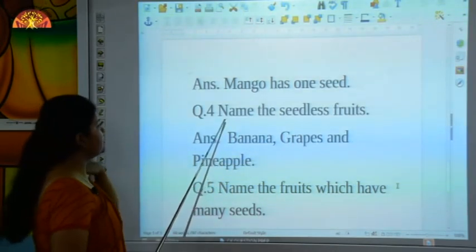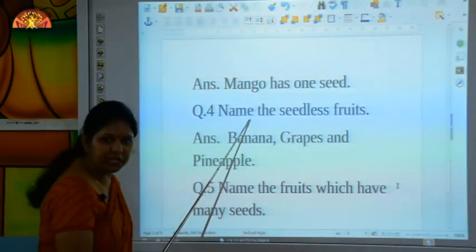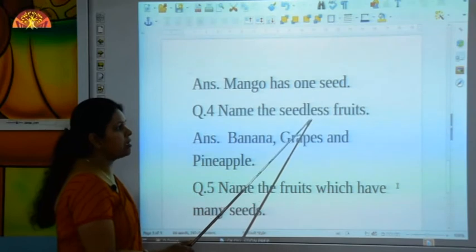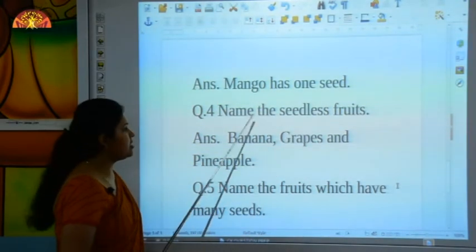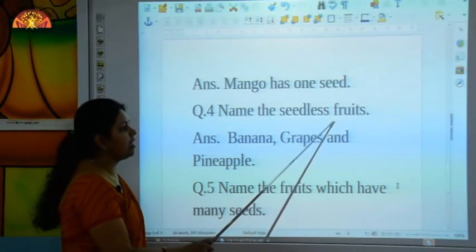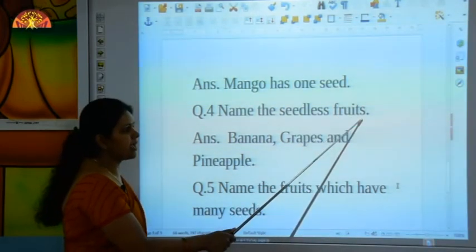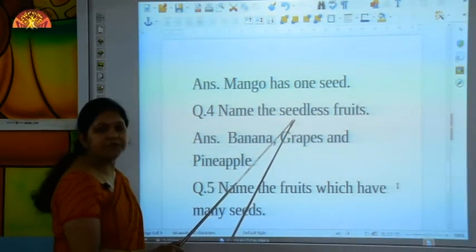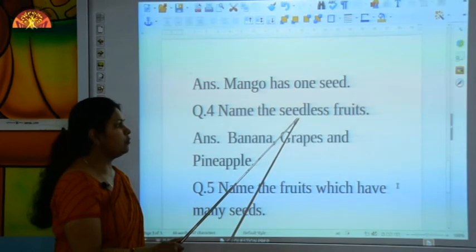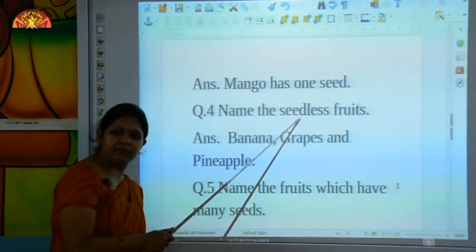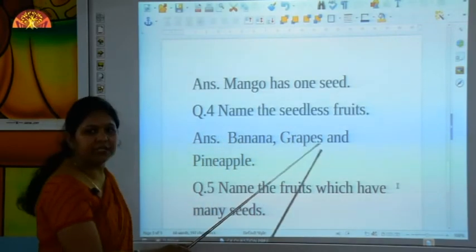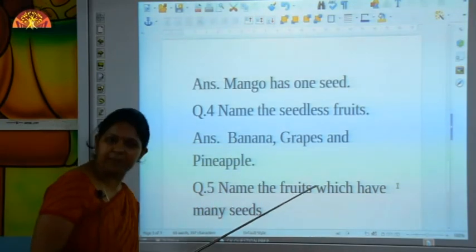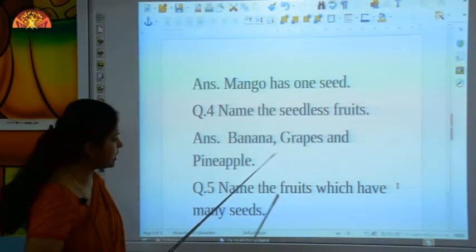Our next question is: Name the seedless fruits. What is the meaning of seedless? The fruits that don't have seeds. Understand? Name the seedless fruits. Which fruits are these? Banana, grapes and pineapple.